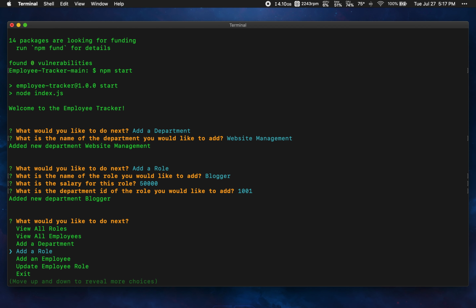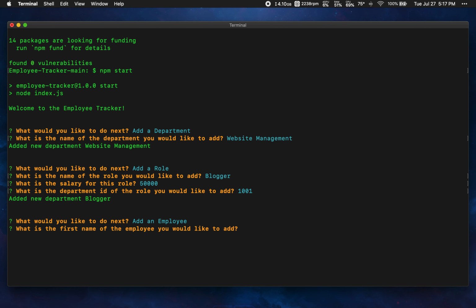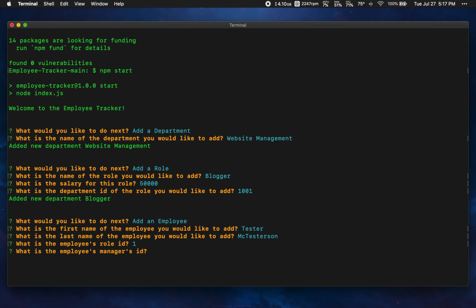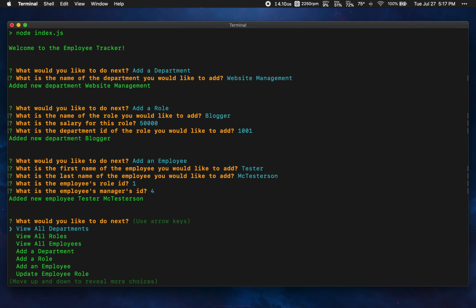And we can also add employees. So if we go down here and hit enter on add employee, it says, what's the first name of the employee you would like to add? We'll say Tester. And the last name of the employee, we'll say McTesterson. And his role ID, we'll go ahead and say 1. And his manager's ID, we'll say 4. All right, we have now added a new employee right here.